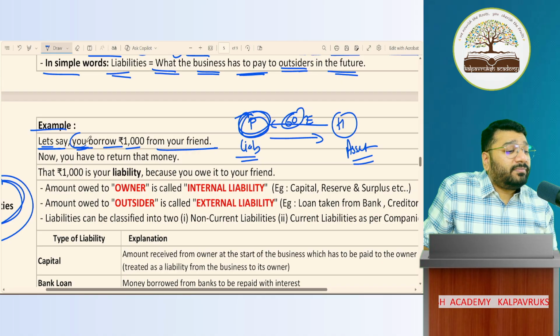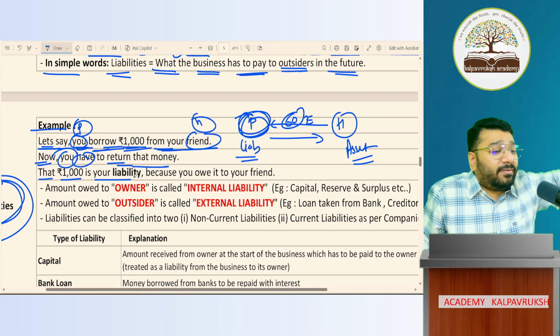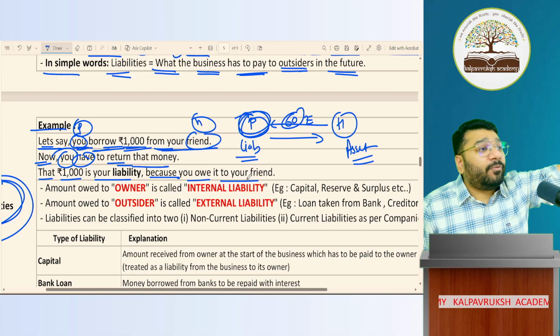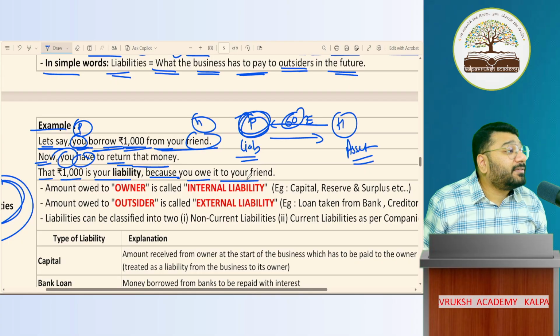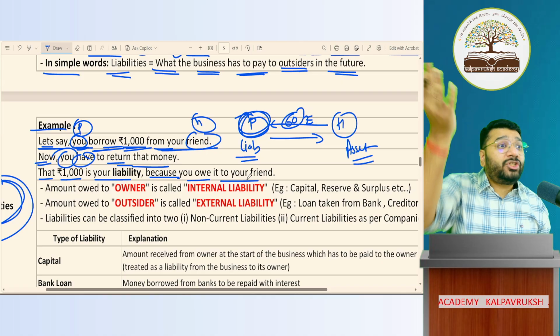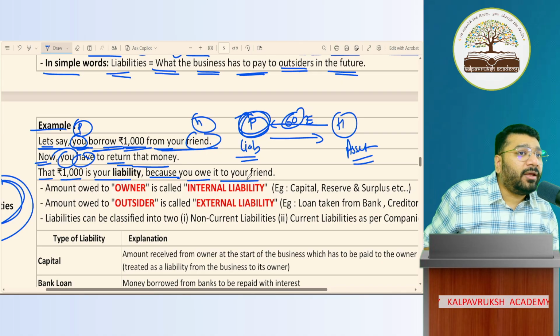Let's say you, Pratik, borrowed 1,000 from your friend. Friend's name is Harshil. Now you, Pratik, have to return that money. That 1,000 is liability for Pratik because you owe that money to your friend Harshil. So for Pratik, who has borrowed the money and has to repay it in future, it is called liability. And for Harshil, since he has to receive in future, for him it is asset. Okay, not okay.